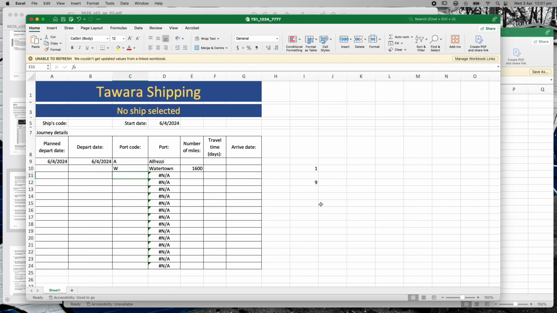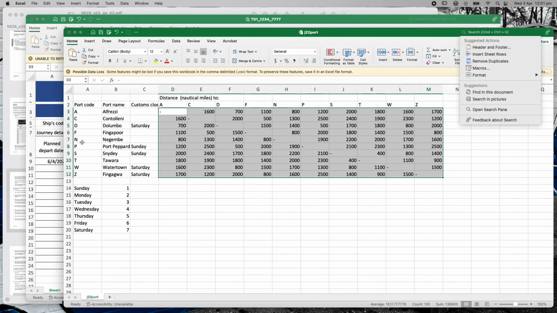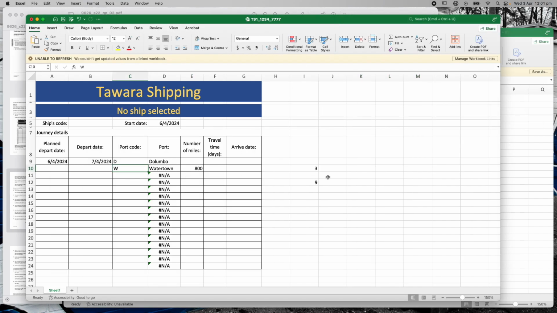So that's that whole part of the testing process to make sure that the things that you're putting in are actually working, right? I'm going to change this one to D. Let's go Dolumbo to Watertown. Let's have a look. Dolumbo to Watertown, 800, right? So it's all working perfectly.